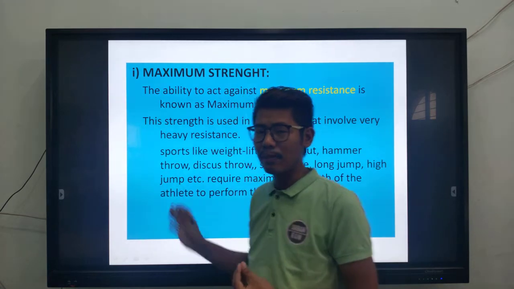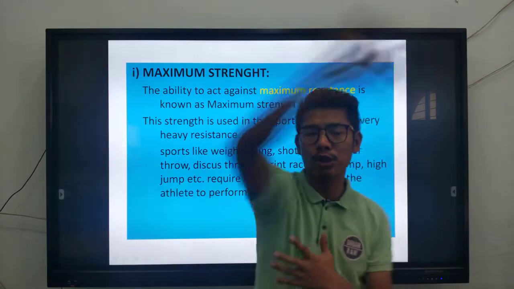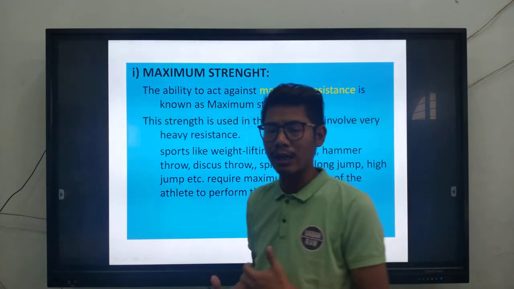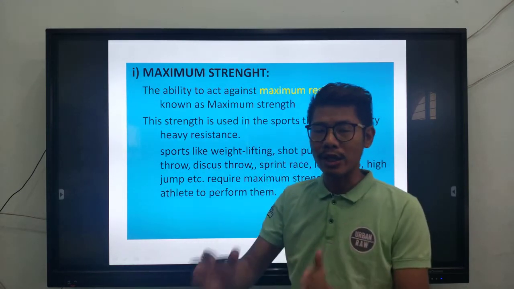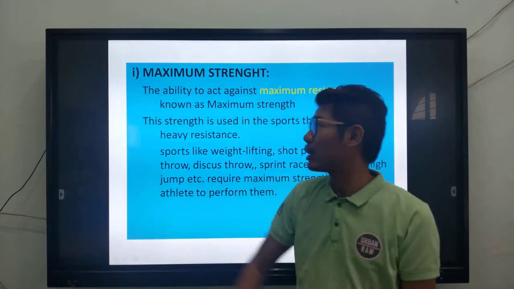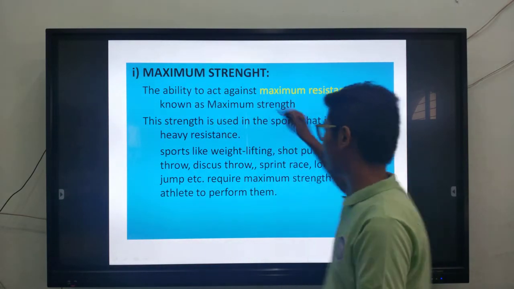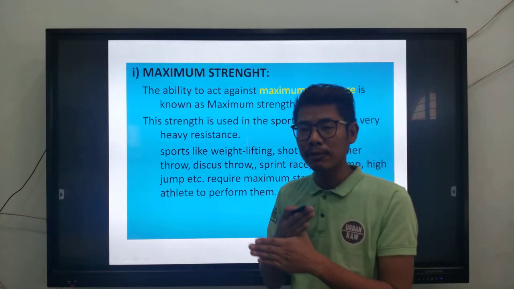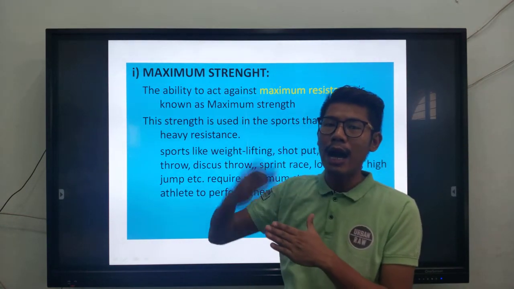So that's the example. When you're doing the shot put, you require maximum strength. When you're swimming or running, you require energy. And the energy that you apply in the process of completing the sport is called maximum strength. Under maximum strength, you have to understand that it is used throughout the process.